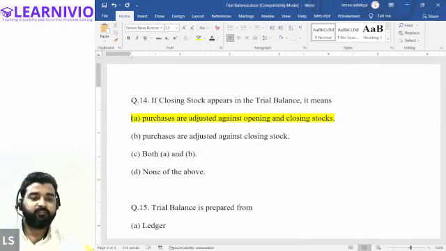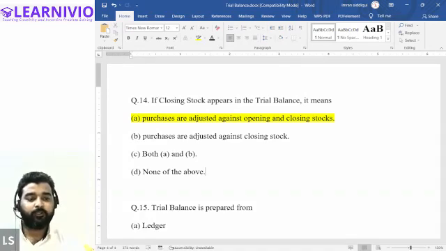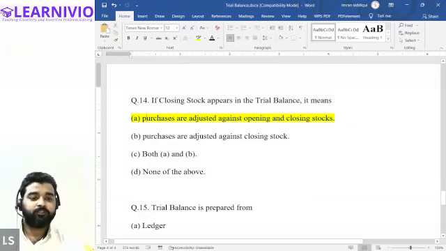So if the value of closing stock appears in the trial balance, that means we are not required to indicate the value of the closing stock in order to correct the trial balance. But if only closing stock is given, and the trial balance is prepared correctly, that means the closing stock includes the adjusted value of the purchases and the opening stock.